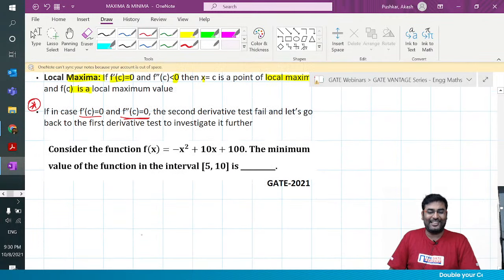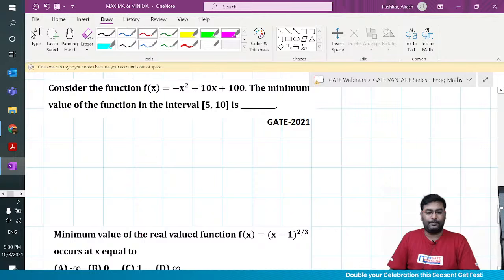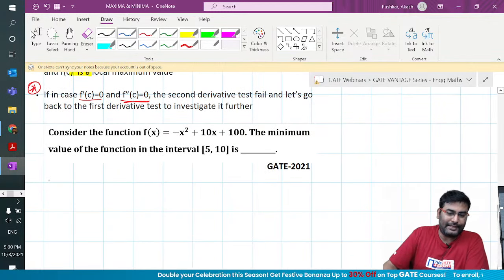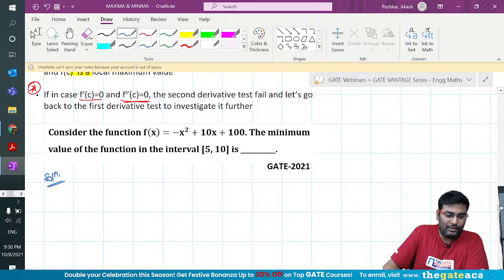Let's take the recent GATE question on the screen. GATE 2021 question, guys. Let's see if you can get a 1 mark here.